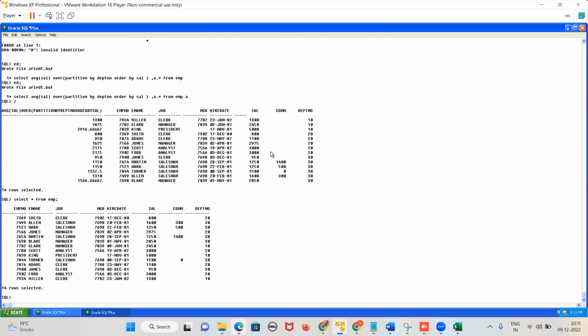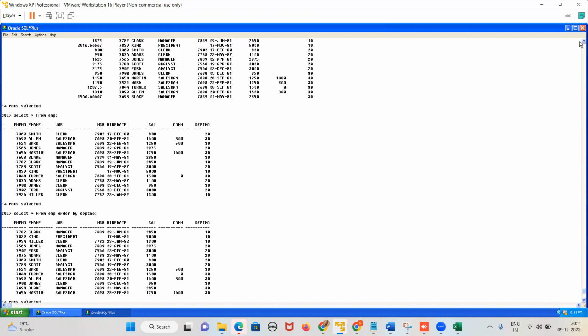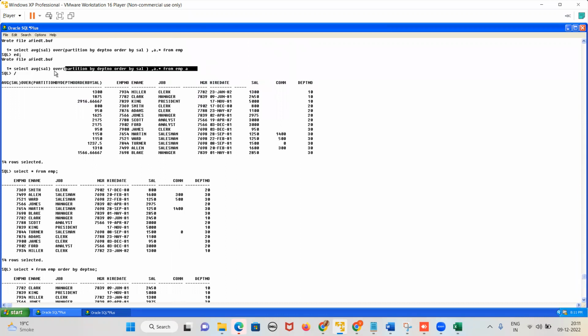So now see here, the salary for department number. Again, I did not sort it. Select star from EMP, order by department number. Fine, this is the query. And now this is the query I want to execute.